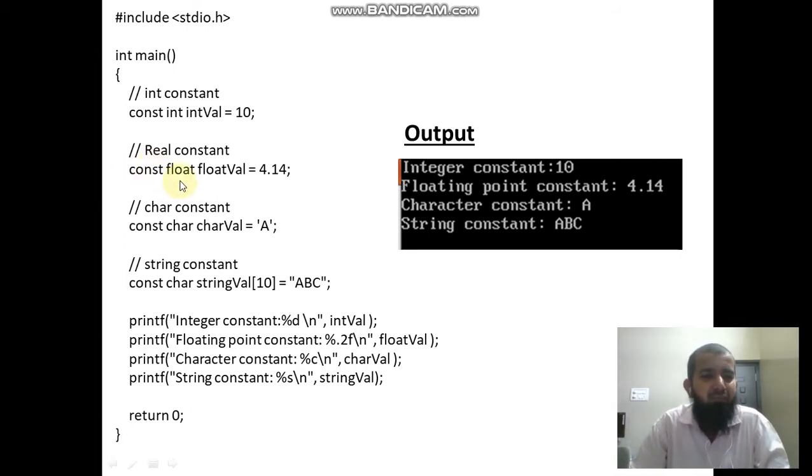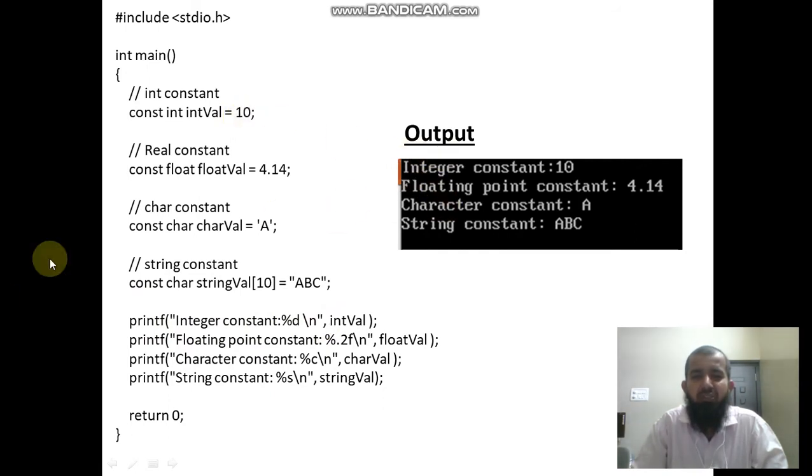Similarly, const float, where float means you can include a decimal point. Const char can be any letter, uppercase or lowercase. Then a string, ABC, any string. Then printf is the output statement to display messages. Integer constant: what is it? 10.